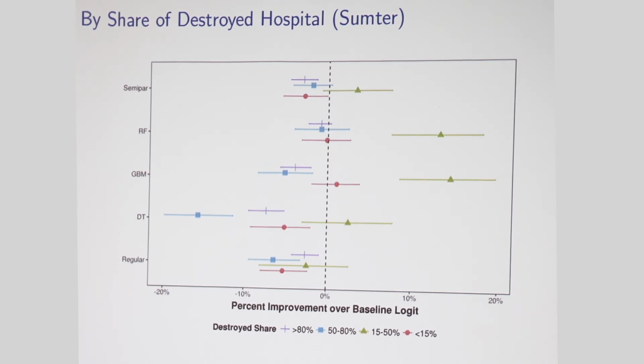Now I'm going to look at this specifically for the Sumter disaster, and that's because that was the one where the destroyed hospital had a 50% share. And so we can look at people that were extremely likely to have gone to the destroyed hospital. Here, the purple and blue lines are people with really high probabilities of going to the destroyed hospital. Green and red are people with low probabilities. What we find is that for people with high probabilities of going to the destroyed hospital, the GBM model is strictly worse than the econometric model. The random forest is about equal to the econometric model. So once we look at patients that are very likely to have a big change in their choice set, there's not much difference between the econometric model and machine learning model.